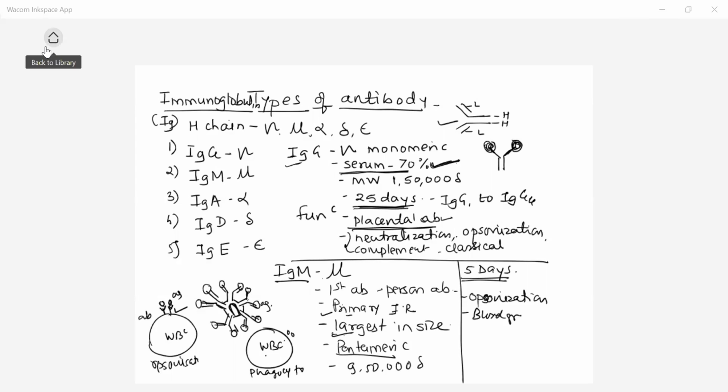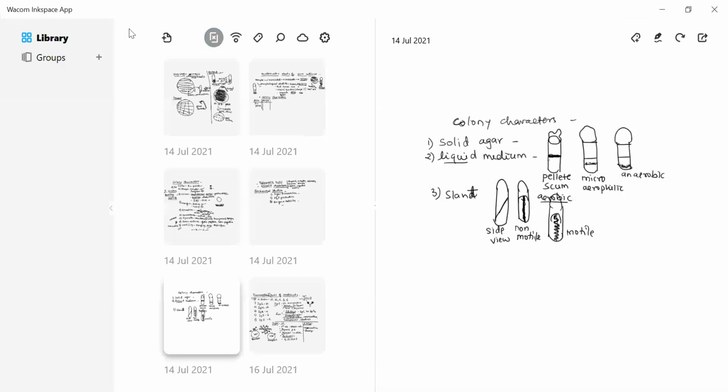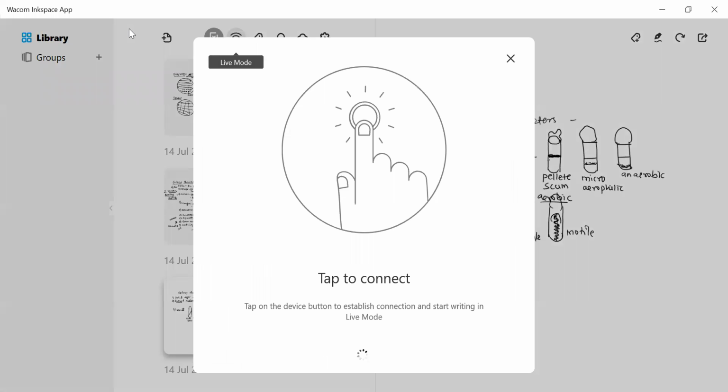Now, what is the characteristic of the third type, and that third type is the IgA antibodies. Now, in case of third type IgA, the nature of heavy chain is alpha type of the heavy chain. Here IgA are the secretory antibodies. These are the secretory antibodies. Their other name is secretory antibodies. Now, why are they called secretory antibodies?